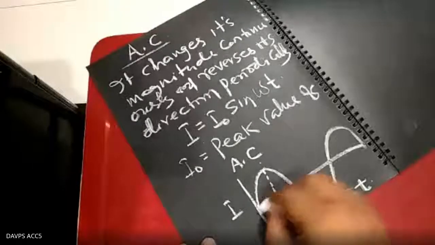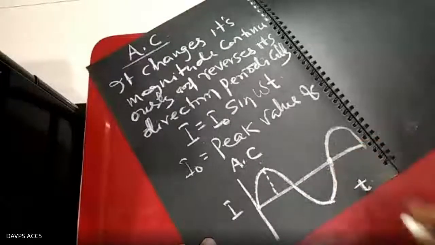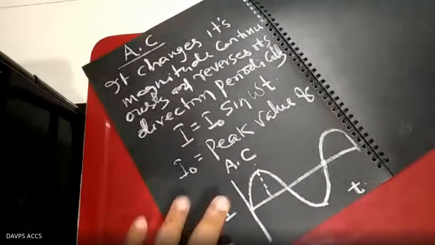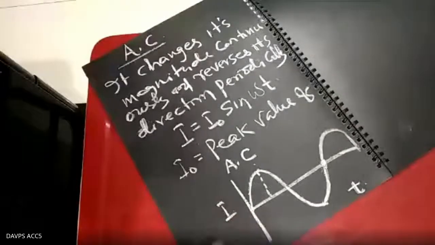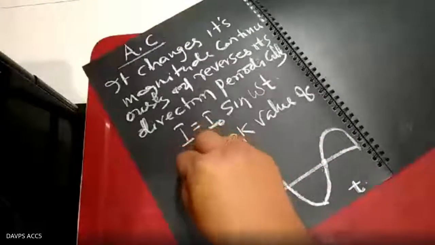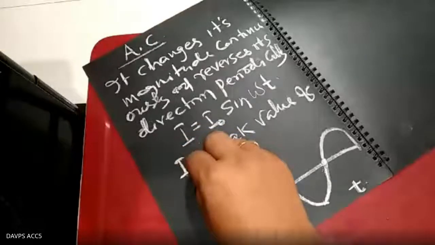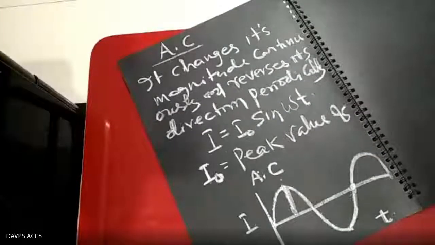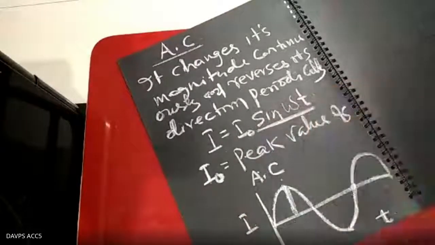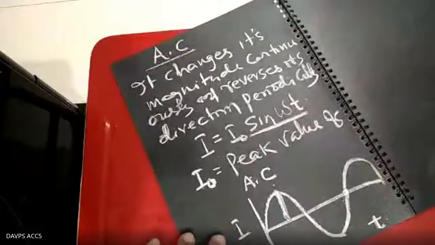From here to here is the complete time interval, which is the time period. Within one complete time period, it fluctuates twice. The maximum value it attains is called the peak value, I naught. You must know that the sine function fluctuates between plus one and minus one. That is the sine waveform, and that is the alternating current.